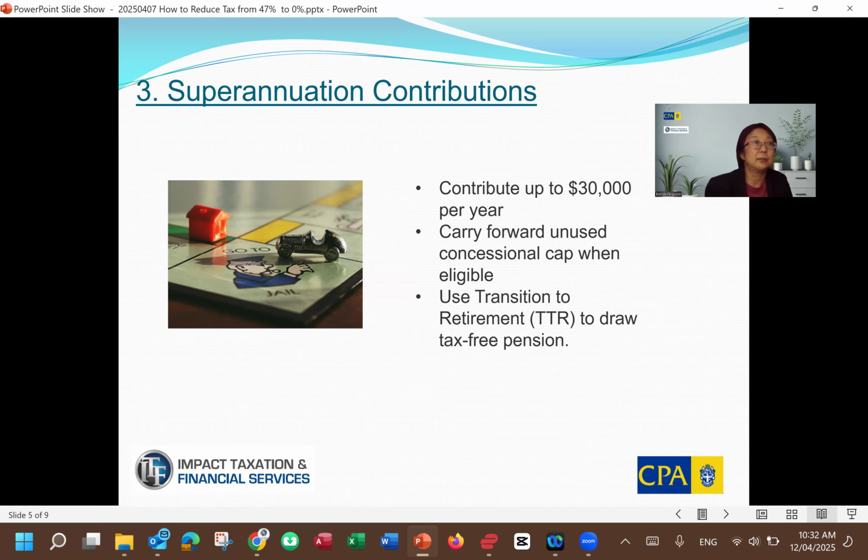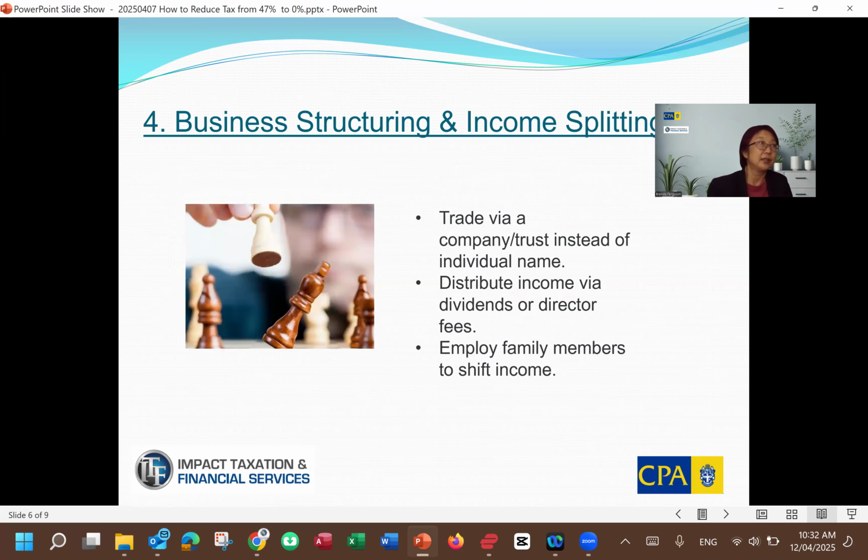And then potentially use transition to retirement rules to draw tax-free pension. So once you reach preservation age, currently it's at 60, you can actually start transition to retirement. And then from that moment on, you can potentially draw out tax-free pension from your super fund, right? Okay.